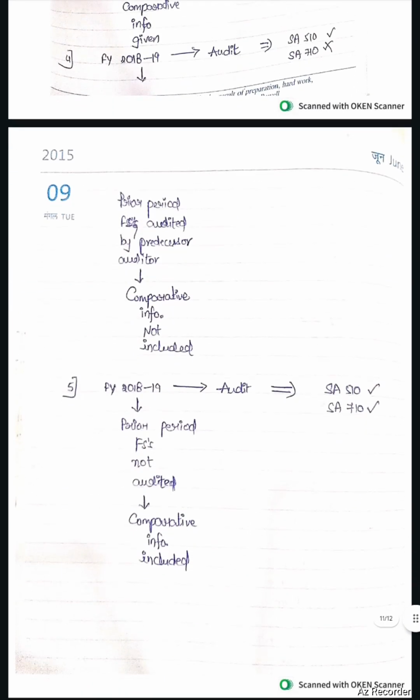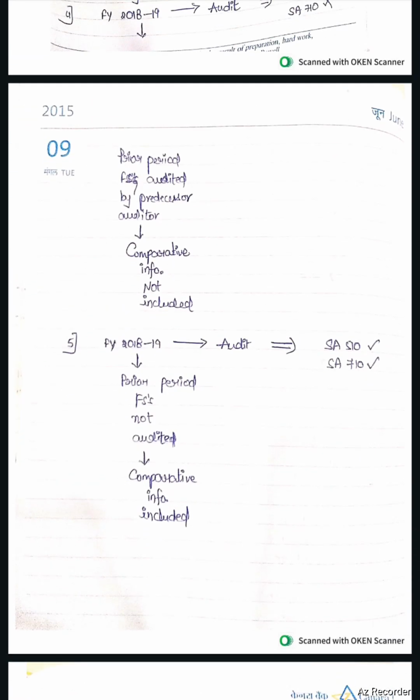For the financial year 18-19, prior period financial statements are not audited and comparative information is given. In such a case, for the current year audit, SA 510 is applicable and SA 710 is also applicable.